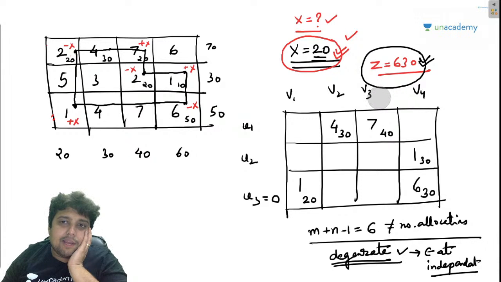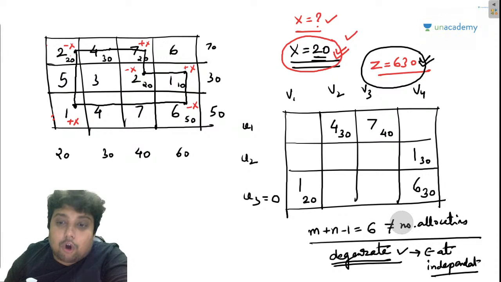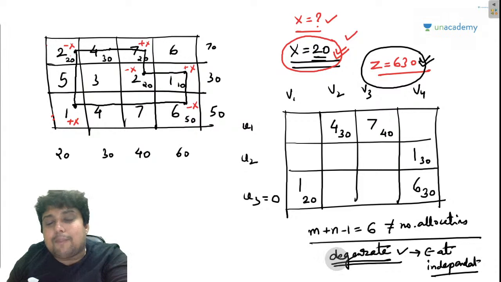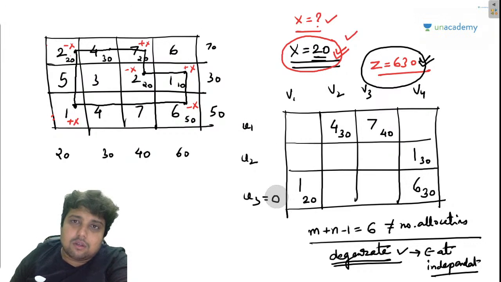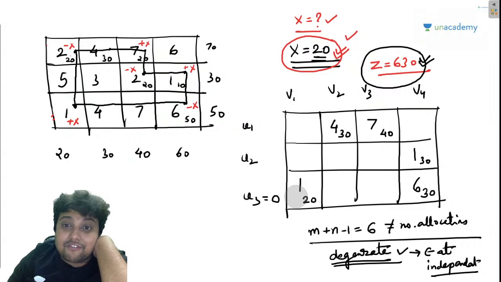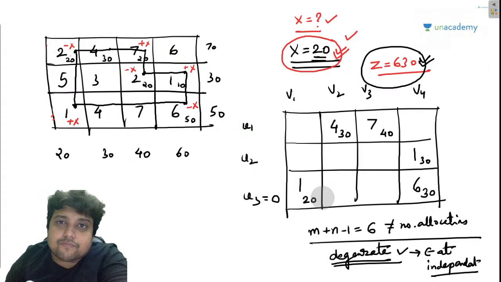I hope you people are getting my point. So that is basically causing this problem to be a degenerate problem, because there are not enough equations to find the values of these variables. So I need one more equation, because there are 6 variables and 5 equations.